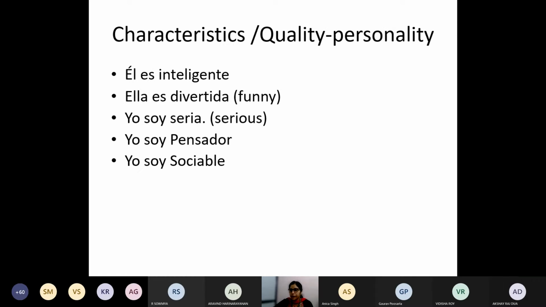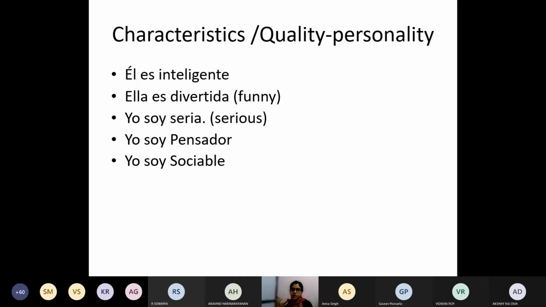Also, ser is used to talk about the characteristics or the quality of a person. The characteristics, quality and attitude of a person are not visible directly. You can see that the girl is tall, the girl is beautiful, that is the physical description, but you cannot see the quality.